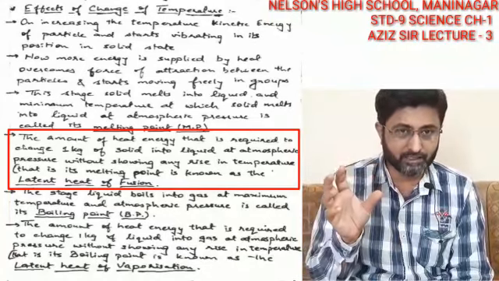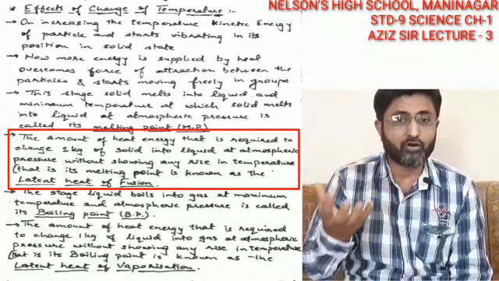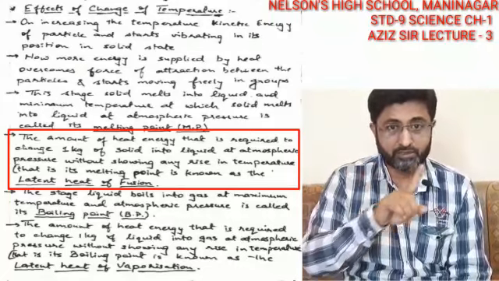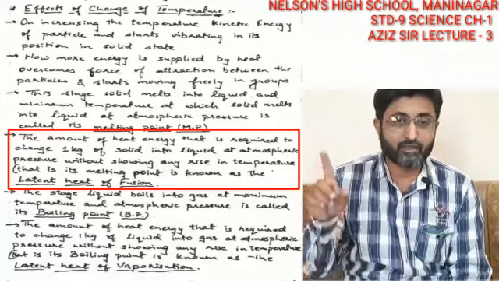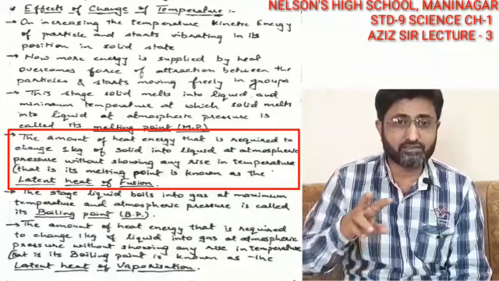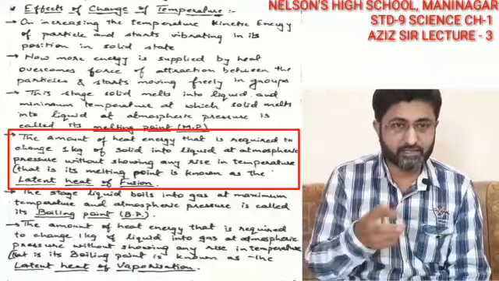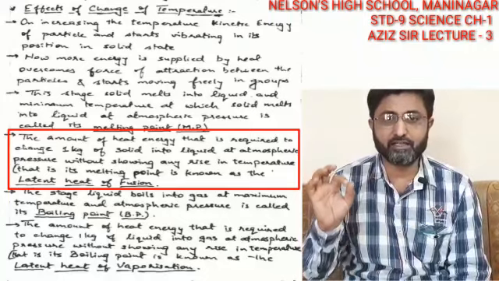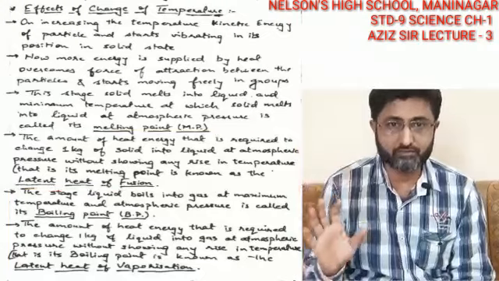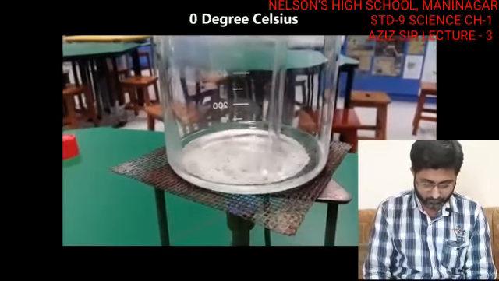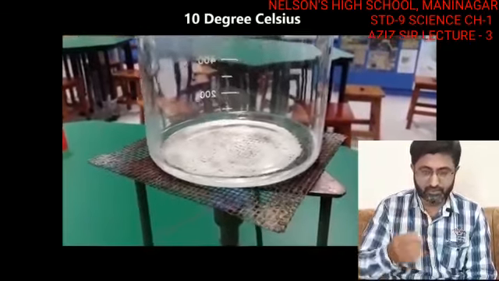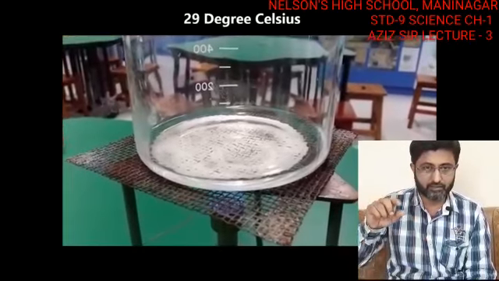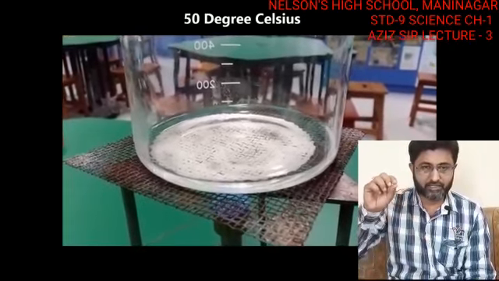But what is latent heat? It is nothing but the amount of heat energy absorbed where there is no change in temperature but there is a change in state. The state is changing from solid to liquid, and that is called latent heat of fusion.